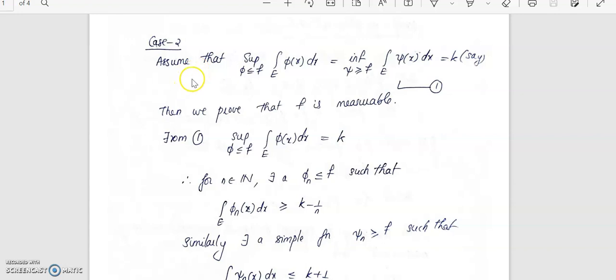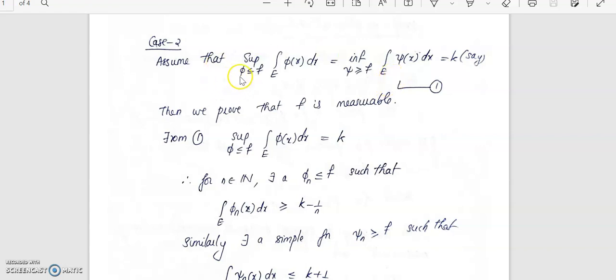So let us continue the proof. We have shown that if f is measurable, then the supremum of the integral of phi of x dx is equal to the infimum of the integral of xi of x dx. Now we'll show it the other way. If the supremum is equal to the infimum, we show that the function f is measurable.